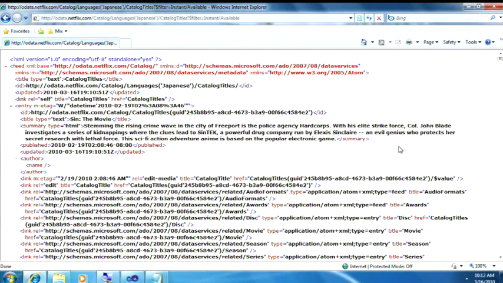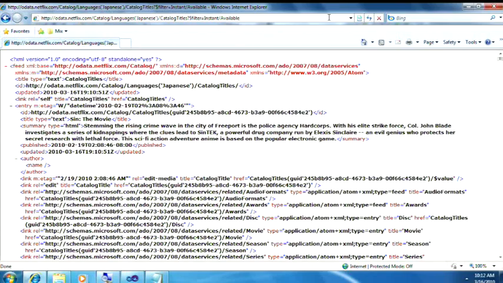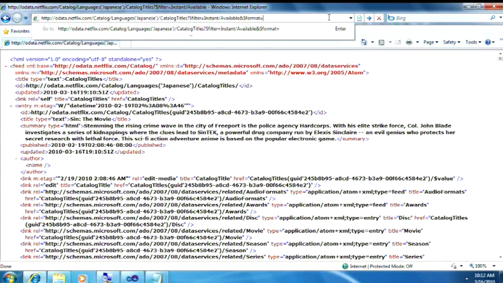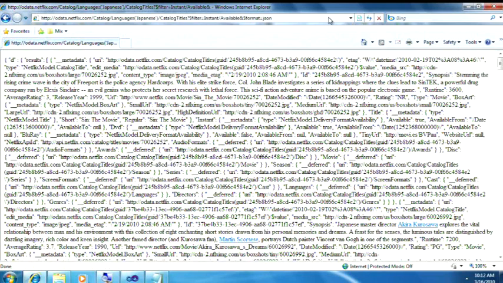It is, yeah. So the other thing that I talked about in terms of things that people often want on top of web APIs is the ability to get a nice JSON encoding. So how simple is it in order to get JSON out of this web API? Well, once again, Doug, we have another query option in OData, which you can simply specify that we want the format to be JSON. Great. For those of you that are REST heads, we do support content negotiation, so you can do accept type and then it will return the right thing. But this is a nice convention that you can leverage directly inside of an HTML page.